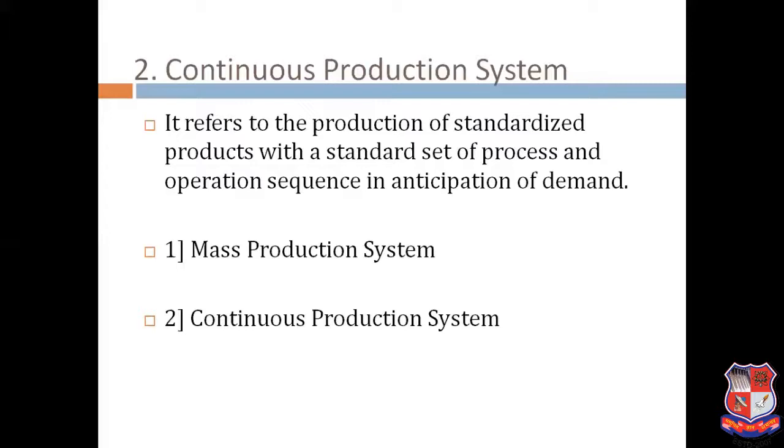Mass production system, that is, likewise say, suppose we need to manufacture a mobile, 10,000 components, 1 lakh components, there is a mass production. Another, if the feature changes, size changes, then another 1 lakh components, that is mass production. And for the continuous production system, if 24/7 we are manufacturing the same type of component, it comes under the continuous production system.